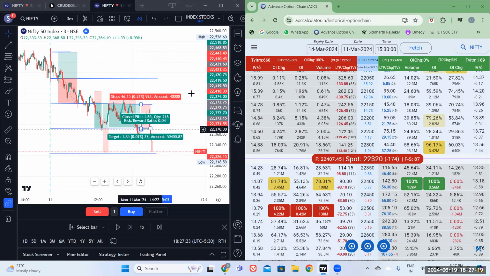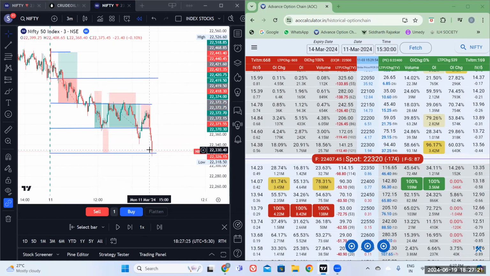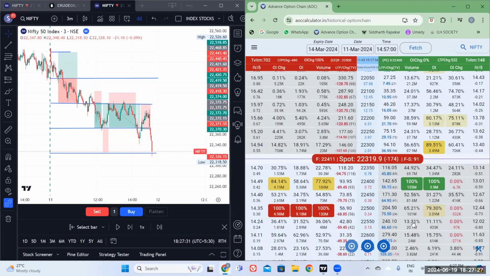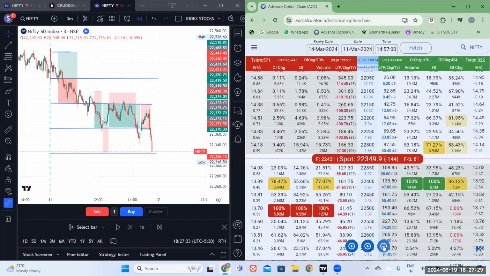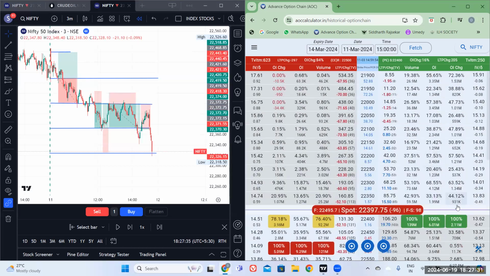Any improvisation we can do, we will do, but we'll try to understand what happened at 3 o'clock, why I could not actually see this fall. At 3 o'clock, all the data was saying it's all good to go. There was resistance side weakness, but we are worried about the support side weakness. And IV, everything is good.